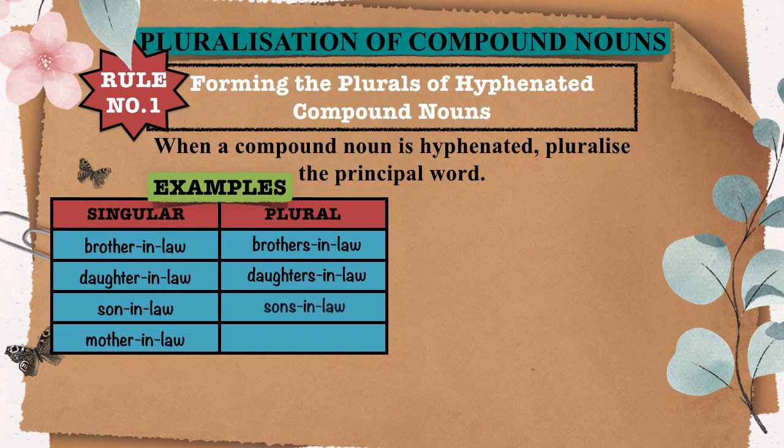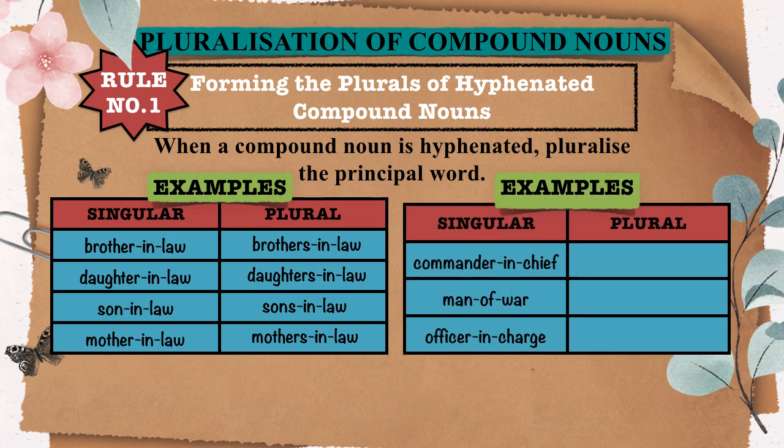Son-in-law, sons-in-law. The base word son is made plural. Mother-in-law, mothers-in-law. Mother is the principal word that takes the plural form. Commander-in-chief, commanders-in-chief. The word commander serves as the principal word and is pluralized. Man of war, men of war. The principal word man becomes plural. Officer in charge, officers in charge. The main word officer is pluralized.